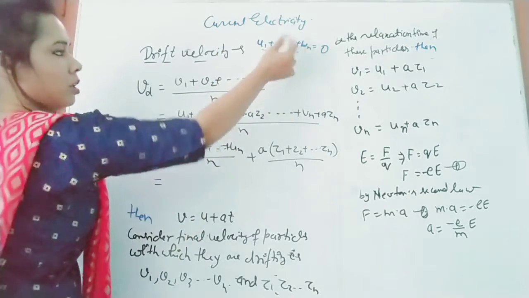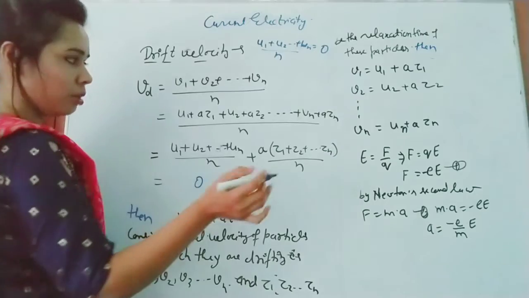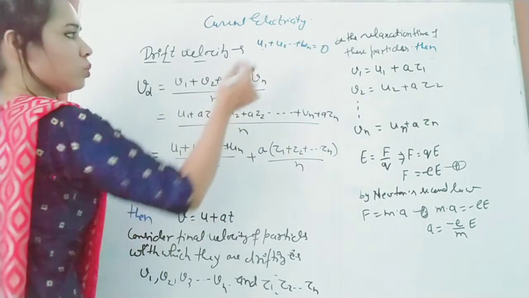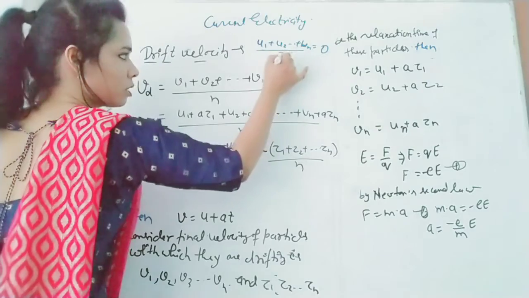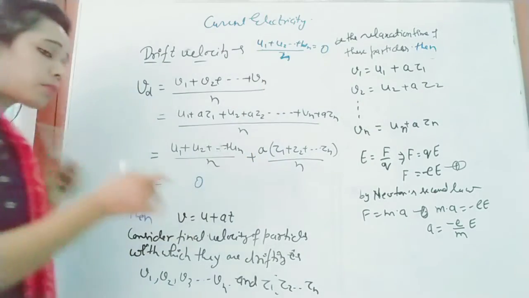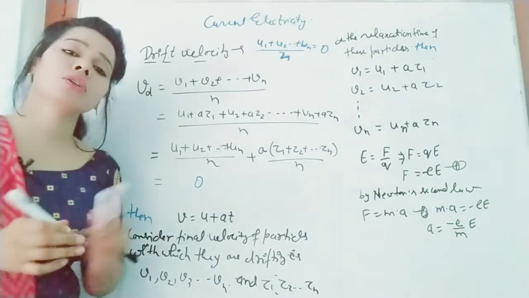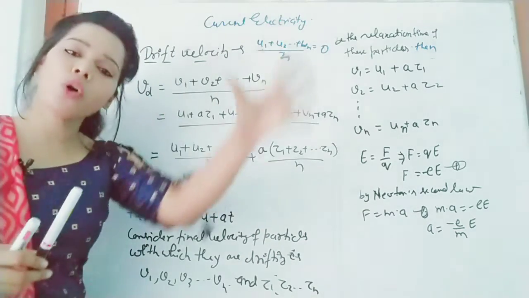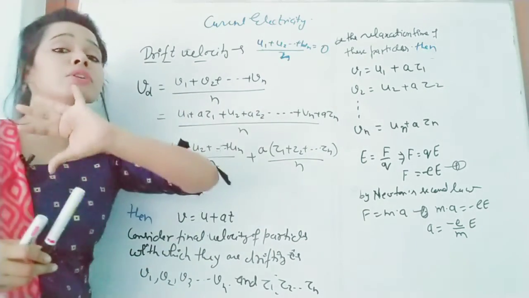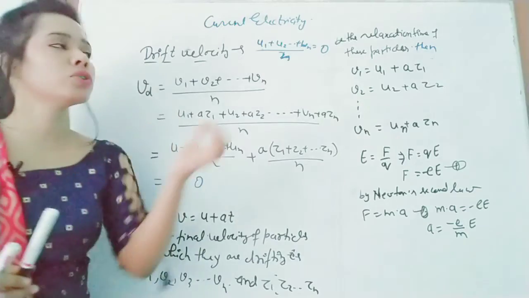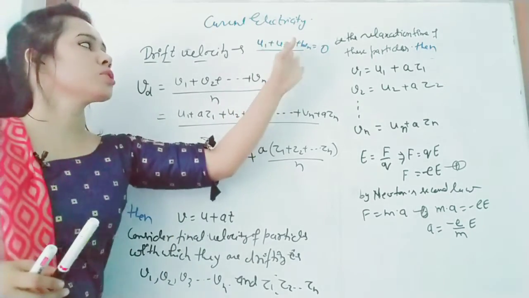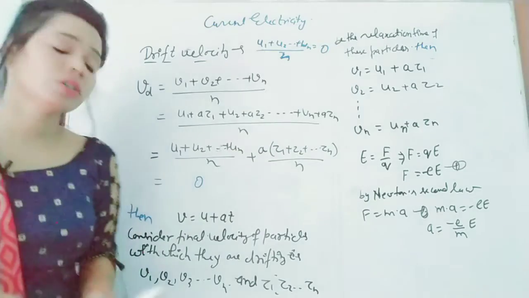So this term will be 0. Initially I wrote that U1 plus U2 up to Un equals 0, but no, the average of all these equals 0, because overall velocity we are taking as 0. I forgot to write it there, so write down in your copy that U1 plus U2 up to Un upon n equals 0.